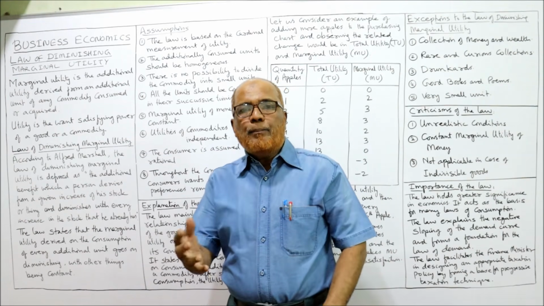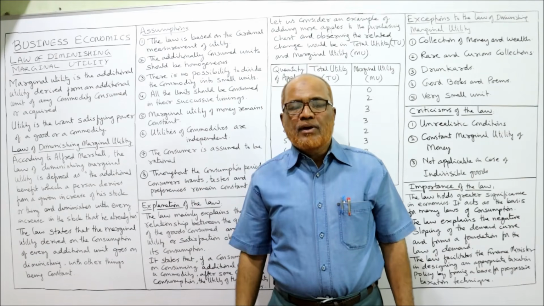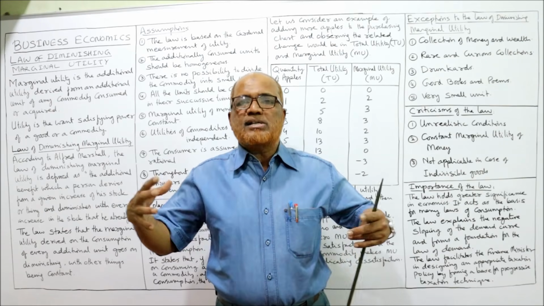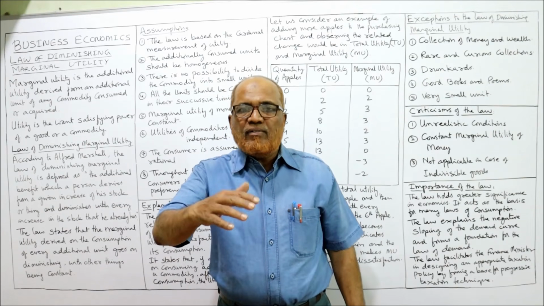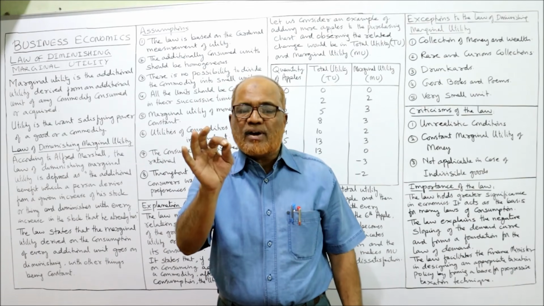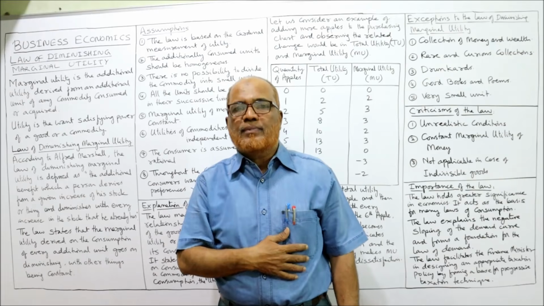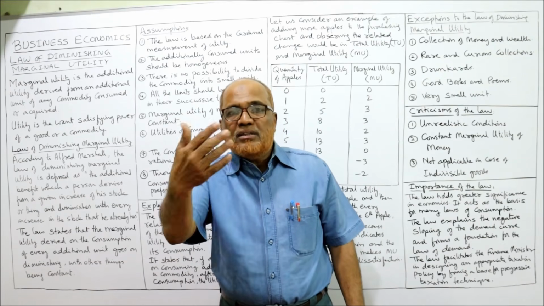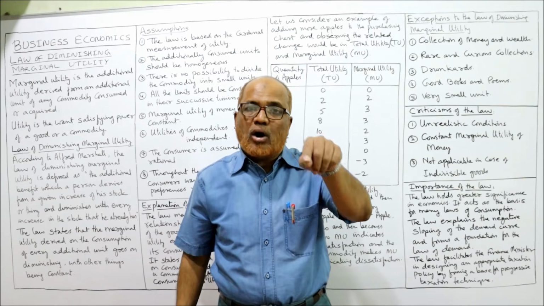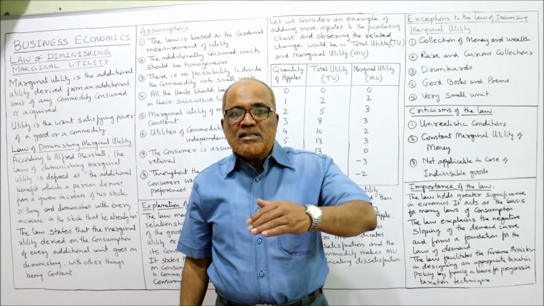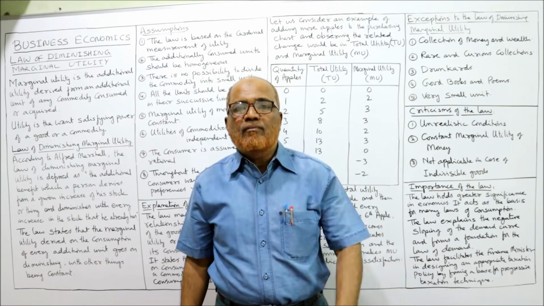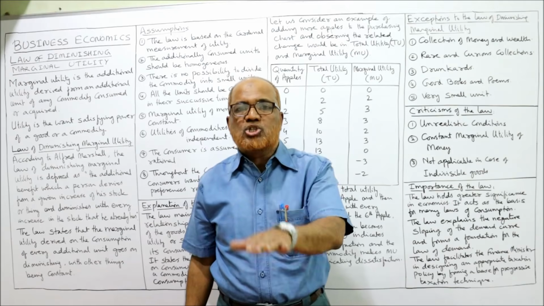For example, a person wants to have an apple. First, when he takes the first apple, it gives him more satisfaction. Subsequently, when he consumes the second apple, it will not give the same satisfaction that he got in the first apple. When he consumes the third apple, he will not get as much satisfaction as he got in the second apple. Like this, consumption of every successive apple goes on diminishing.